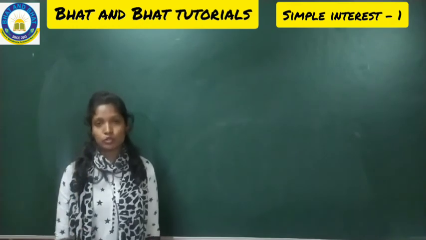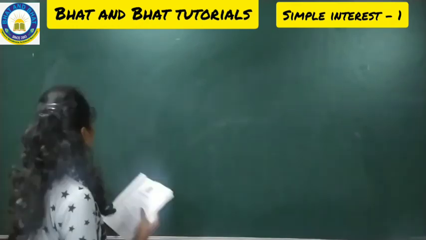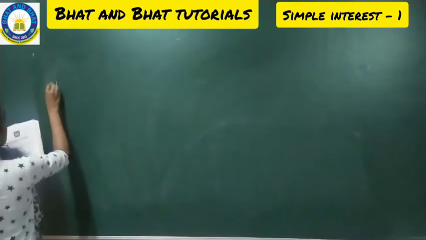To find that also we have the formula. We'll first look into the meaning and then go to the formula.